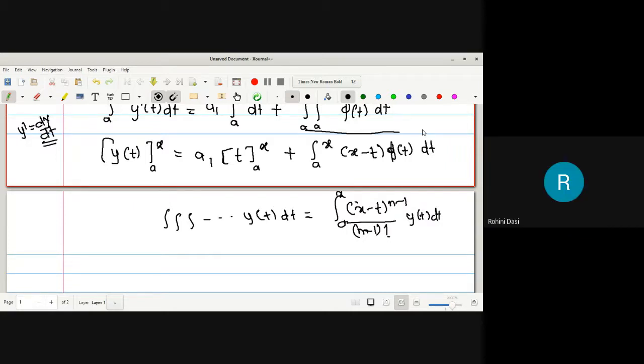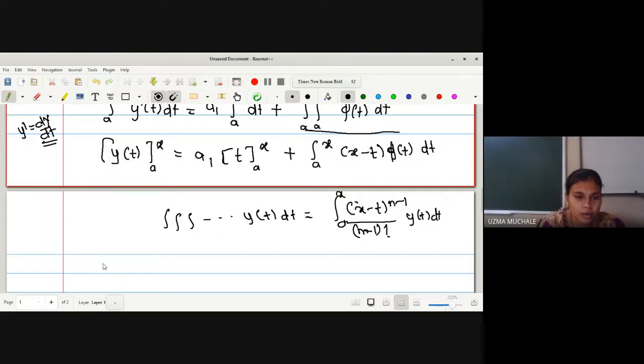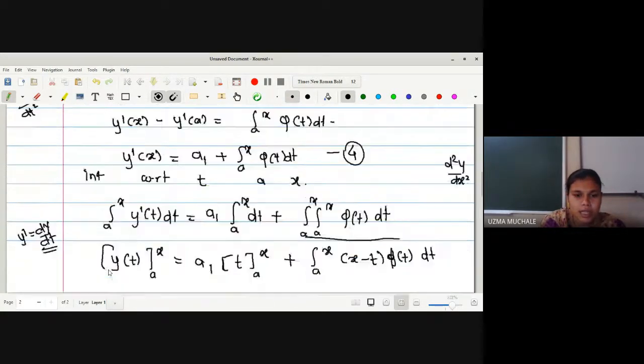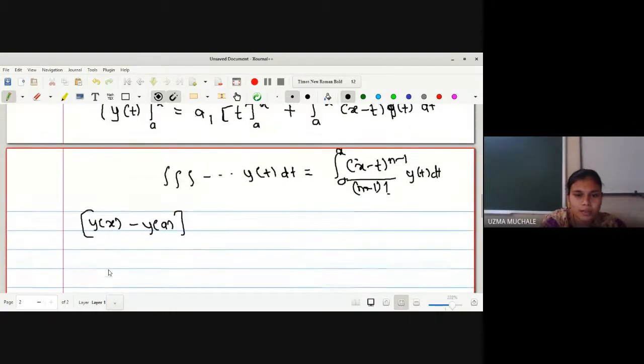No, ma'am. Okay, if not, let us put up the limits. This will be y of x minus y of a. Now already we have the value of y of a. What is the value of y of a? It is a naught from our equation 2. Equation 2 gives us the initial condition, so the value of y of a is nothing but a naught.